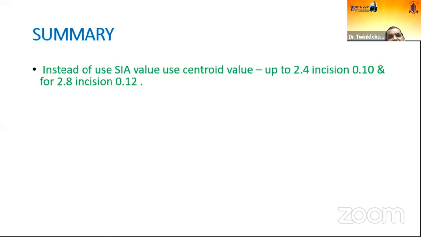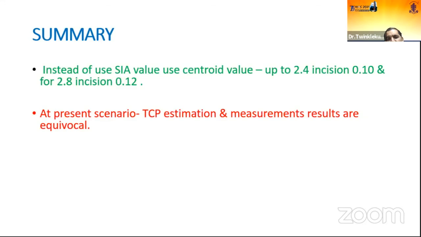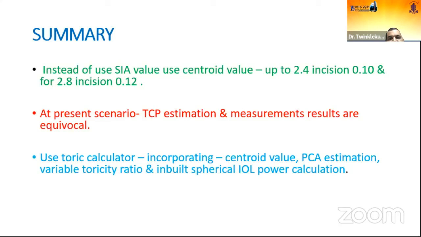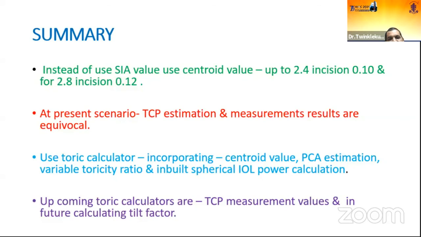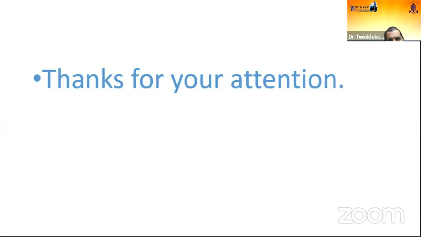So in summary, instead of the SIA value, use the center value: for a 2.4 incision 0.1, or 0.12 for 2.8 incisions. In the present scenario, total corneal power estimation and the measurement results are nearly equivalent. Use the toric calculator which incorporates the center value, PCA estimation, variable ELP to toricity ratio, and which has an inbuilt spherical IOL power calculation. And the last list is the upcoming toric calculators, which will use TCP measurement values, total corneal power measurement values, and in future calculate the lens tilt factor. Thanks for your attention.